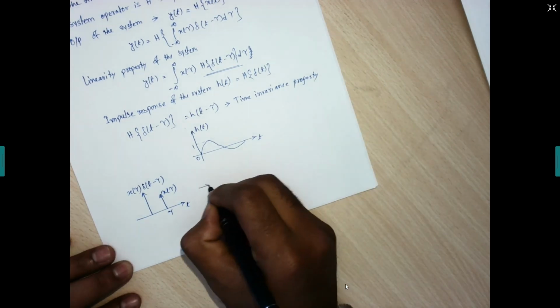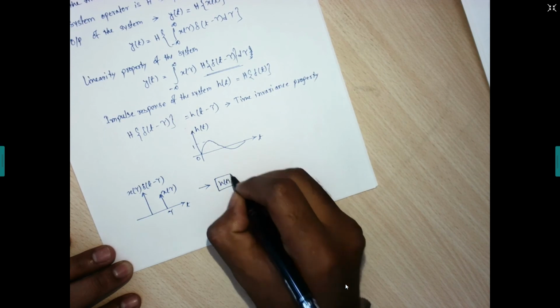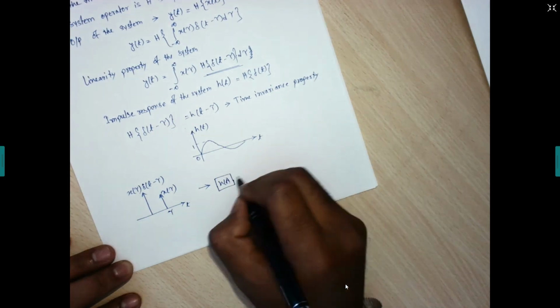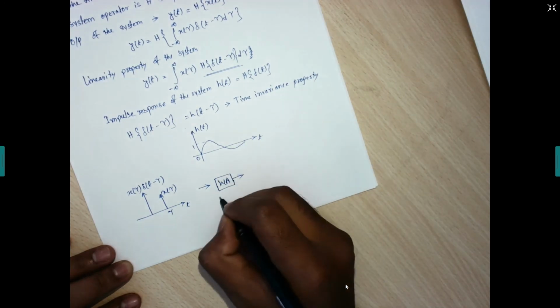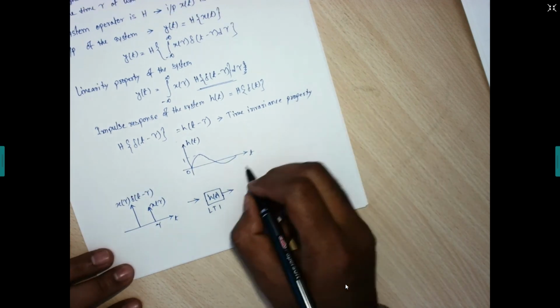So when it has been given to a system, that is our h of t. h of t is having this kind of shape. So what will be our output? This system is LTI, a linear time invariant system.